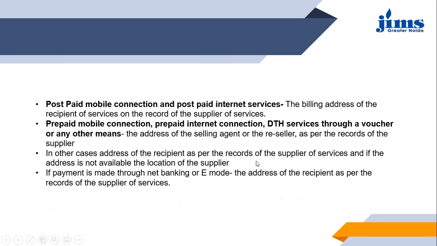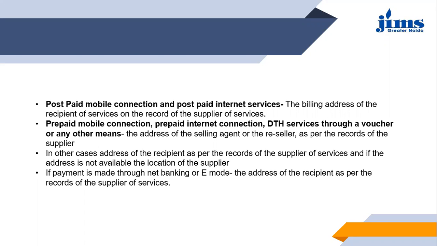Then next it says postpaid mobile connection and postpaid internet services. In this case, the billing address of the recipient of services on the records of the supplier of services will be considered as the place of supply. Then next it says prepaid mobile connection or prepaid internet connection or DTH services through a voucher or any other means.